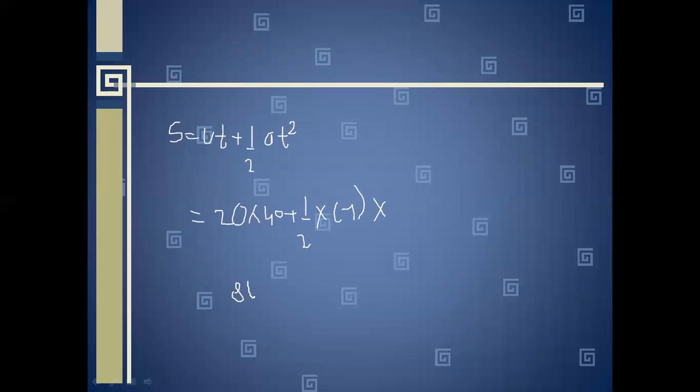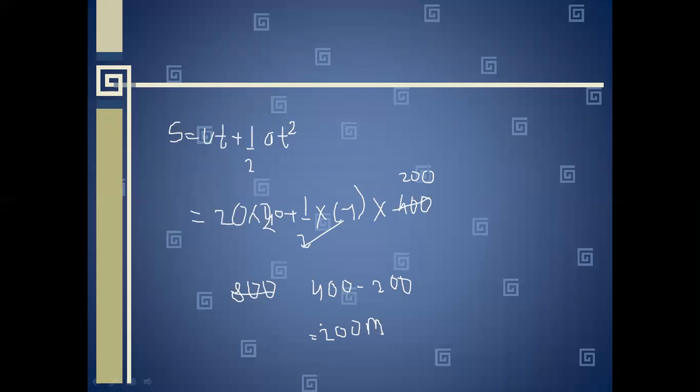When you solve this, no, because the motion time is 20, we will take 20 here. You can solve this and you will get 20 into 20 equal to 400, and half of 400 is 200. So 400 minus 200 equal to 200 meter. It will cover 200 meter in the first 20 seconds, and as it is at rest for the next 20 seconds, it will cover 0 meters.